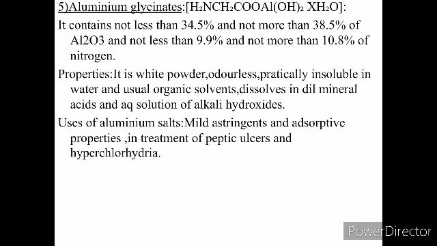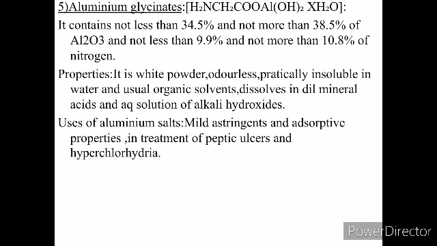Then we have aluminum glycinate, which is NH2CH2COOAl(OH)2·xH2O. This contains not less than 34.5 and not more than 38.5% of Al2O3, and not less than 9.9, not more than 10.8% of hydrogen. This is a white powder, odorless, practically insoluble in water and usual organic solvents, dissolved in dilute mineral acids and aqueous solutions of alkali hydroxides.